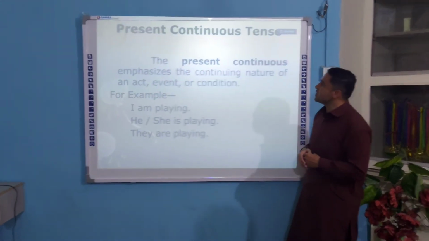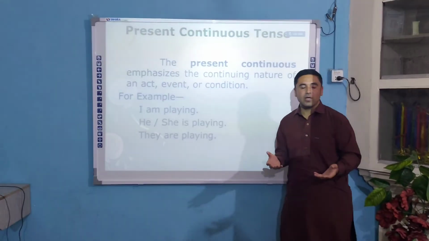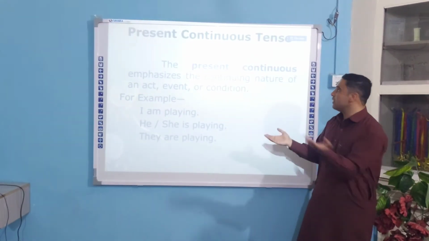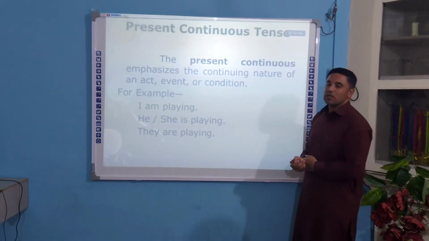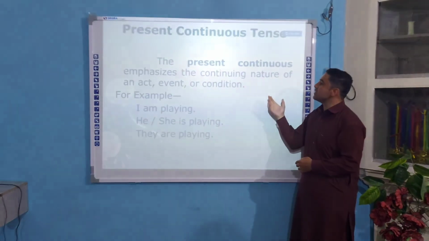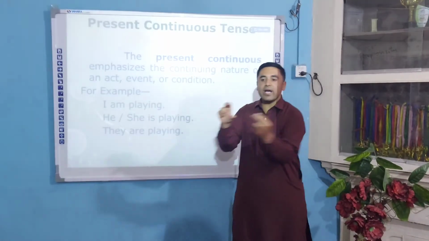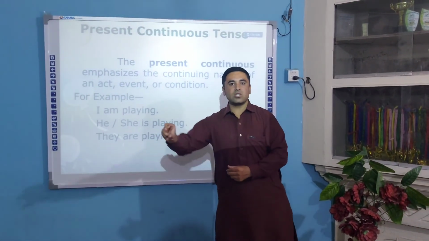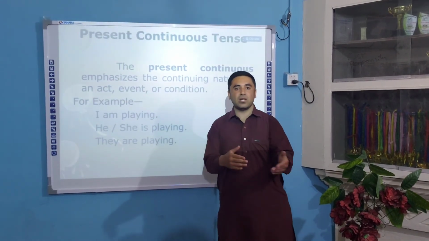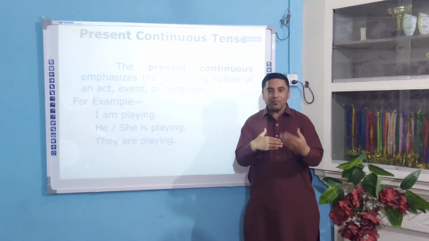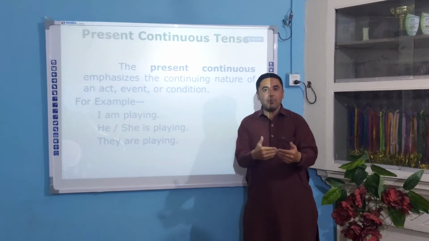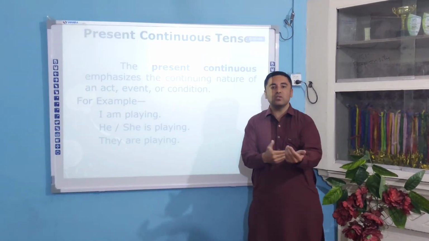Now the next one is present continuous tense or present progressive. British language says present progressive. American says present continuous tense. In present continuous tense, you know very well that continuous actually means the work which is going on at the time of speaking, you're doing. Now for example, I am making this video. This video is taking time.